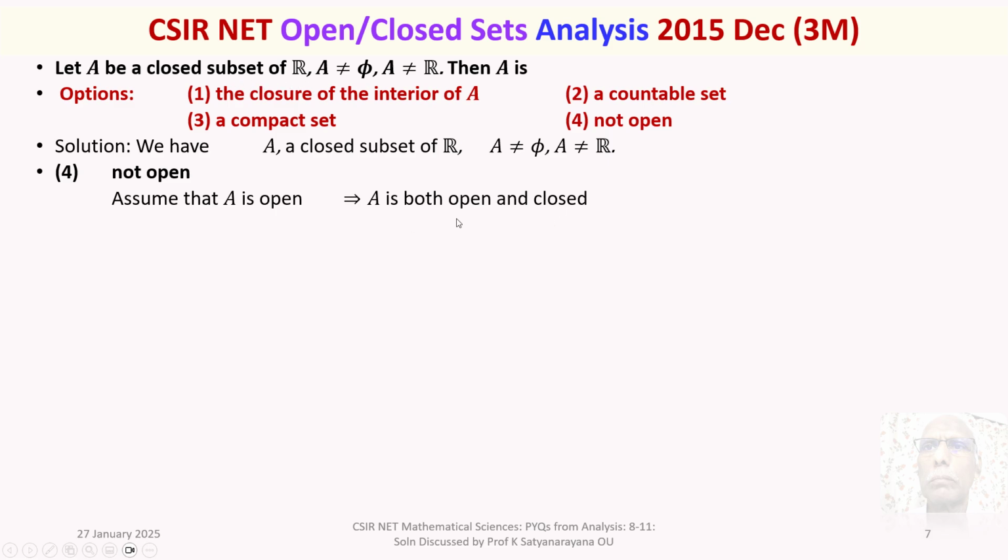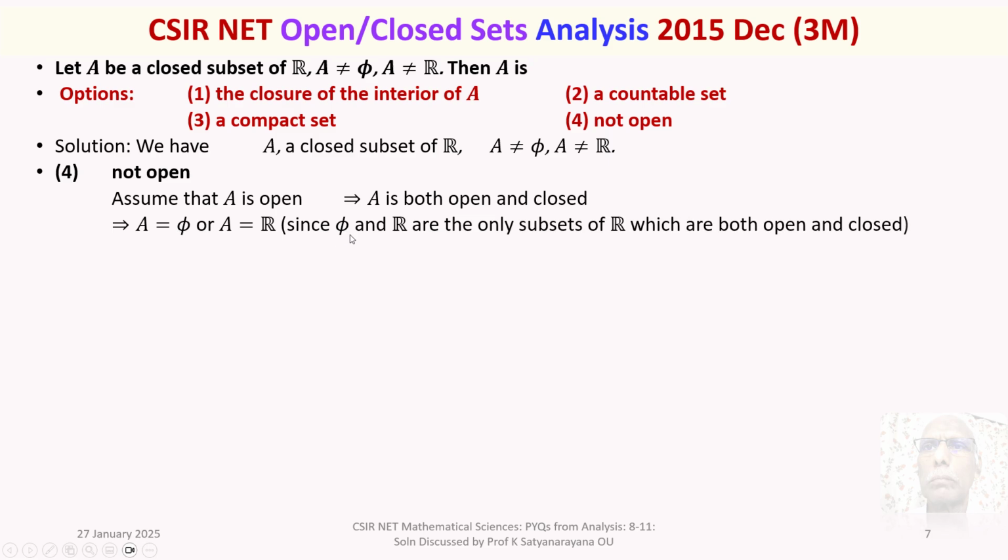Now, in R, which are the subsets of R that are both open and closed? It is phi and the whole of R only. So A is equal to phi or A is equal to R, since phi and R are the only subsets of R which are both open and closed.